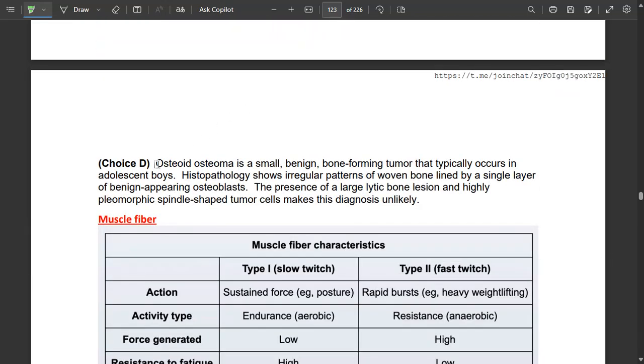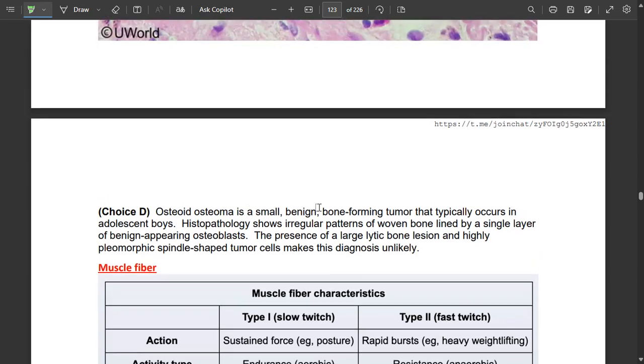Osteoid osteoma is a small benign bone-forming tumor that typically occurs in adolescent boys. Histopathology would show irregular patterns of woven bone lined by a single layer of benign-appearing osteoblasts. The presence of a large lytic bone lesion and highly pleomorphic spindle-shaped tumor cells suggests osteosarcoma, and that is it.